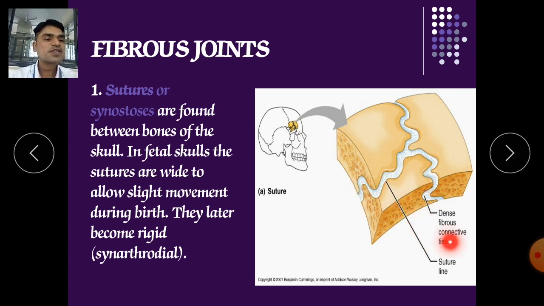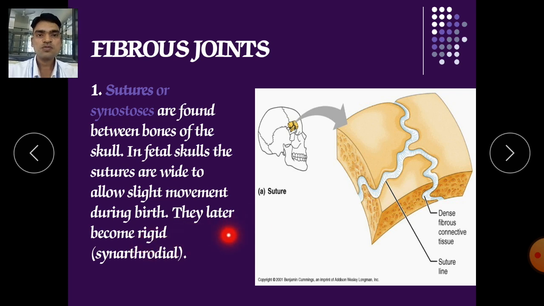It is a dense fibrous connective tissue, and if you look, they are firmly stuck together, both ends close together. They allow slight movement during birth, and later become rigid, and this is called synarthrodial. After adulthood they become very rigid, very firm, and it is impossible to move them.